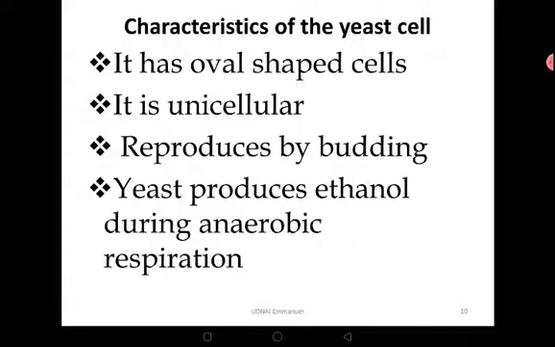Yeast produces ethanol during anaerobic respiration. Yeast is used for a serious economic value for production of alcohol during the fermentation process. It produces enzymes that carry out fermentation of starch to produce alcohol during anaerobic respiration. So it is greatly used, especially in breweries.